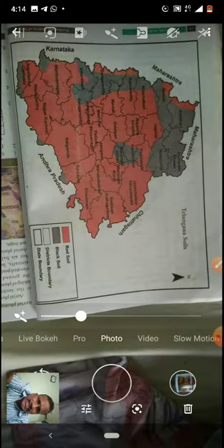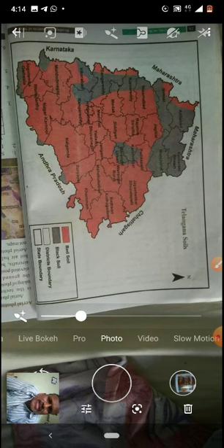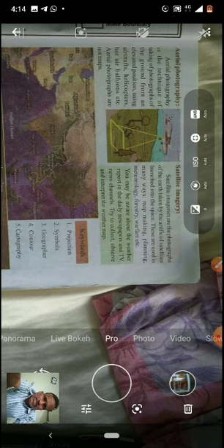Next, children, Telangana soils. You see, 90% of the state is covered by red soils. Yes or no? Red soil. And in a few districts, Adilabad, Nirmal, Khammam, Rangareddy, Karimnagar, Warangal and Gadwal districts, only black soil is there, but the remaining is red soil. Okay. Next one more. Yes, children.